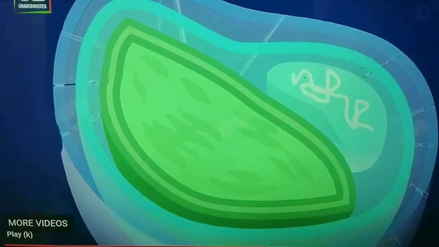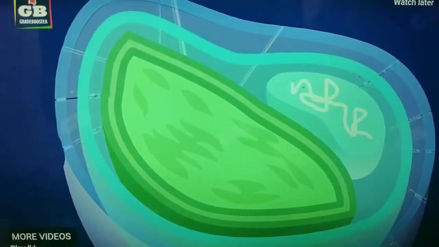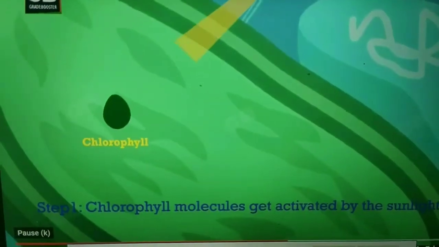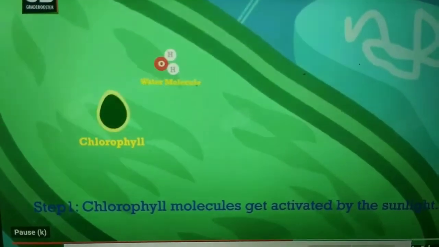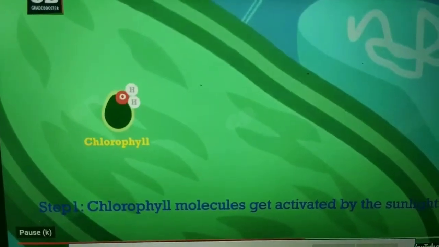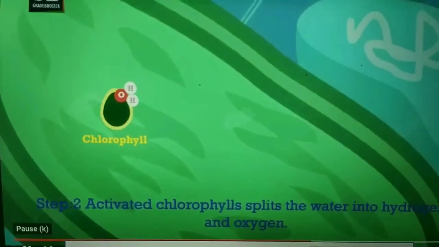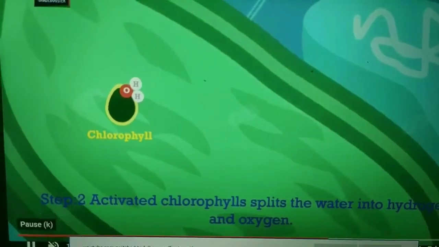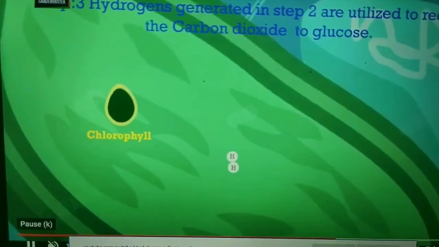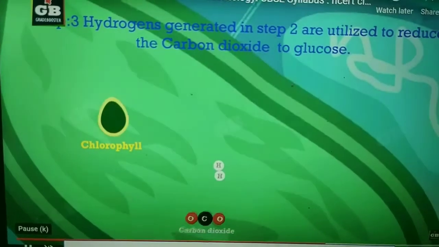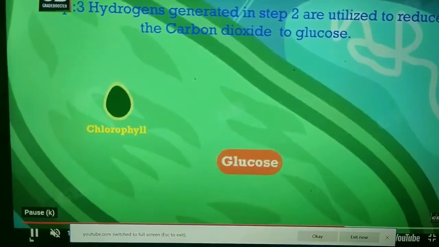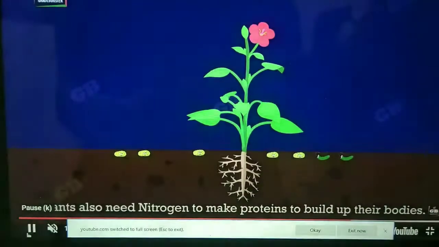The following events occur during photosynthesis. First is absorption of light energy by chlorophyll, conversion of light energy to chemical energy, and splitting of the water molecule into hydrogen and oxygen. Then comes reduction of carbon dioxide to carbohydrates. You see here that the hydrogen combines with the carbon dioxide and forms the glucose molecule, which is known as a carbohydrate.